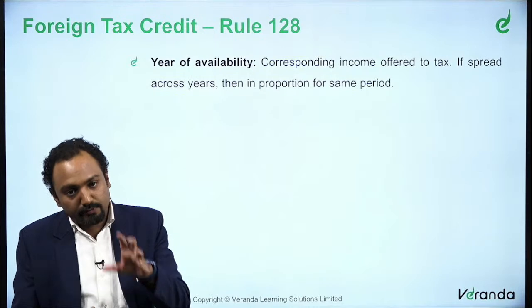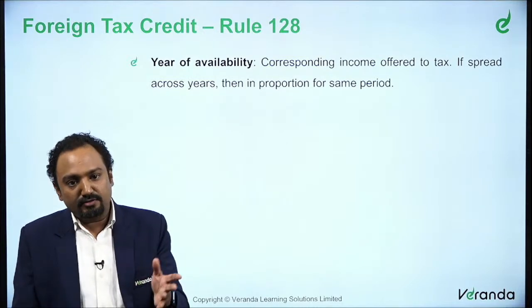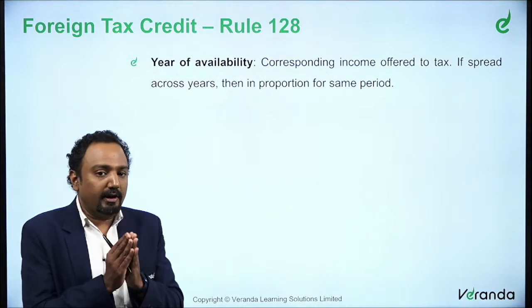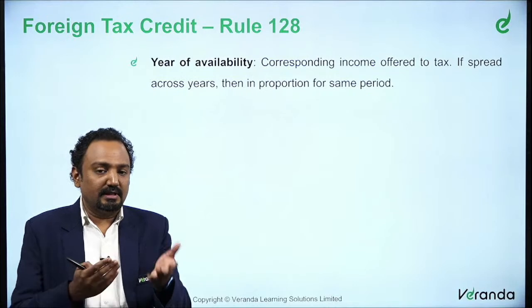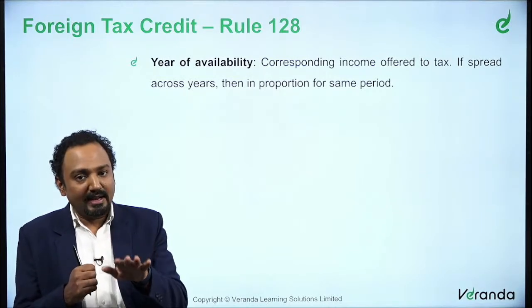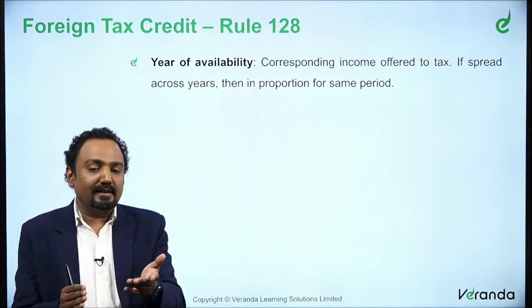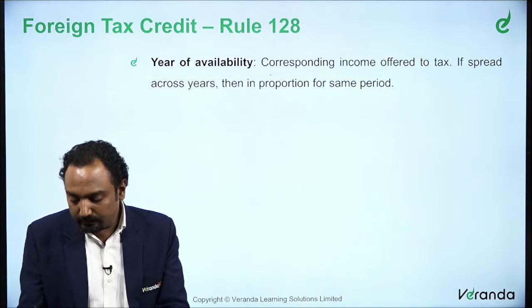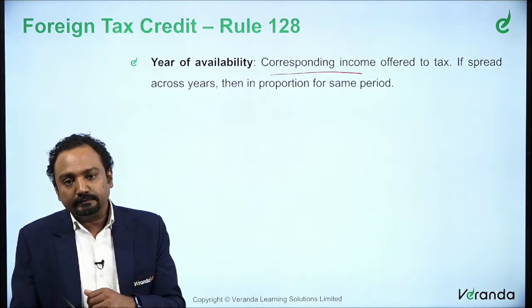There is an exclusive rule for this foreign tax credit, so we'll have an understanding of that also. As we said, foreign tax credit will be available in the relevant year in which that income is taxable. In the earlier example that we saw, Shreya was taxed on 1,10,000 in the previous year 21-22, so she is also availing credit on that particular income. So the year in which corresponding income is taxable is important.